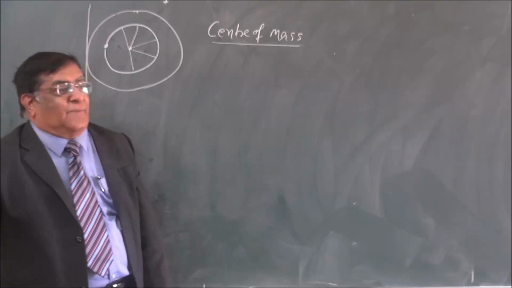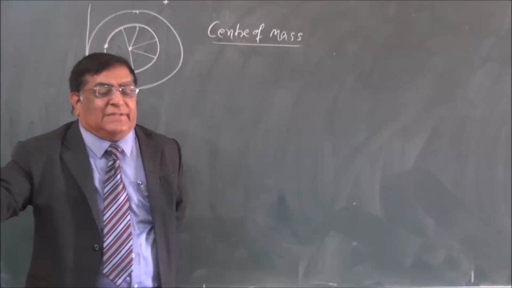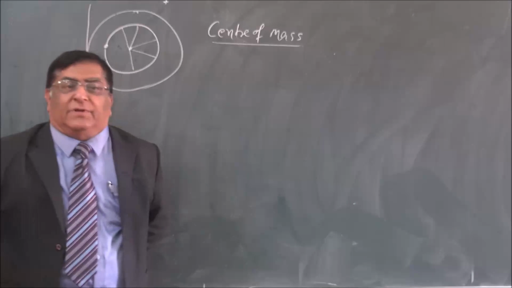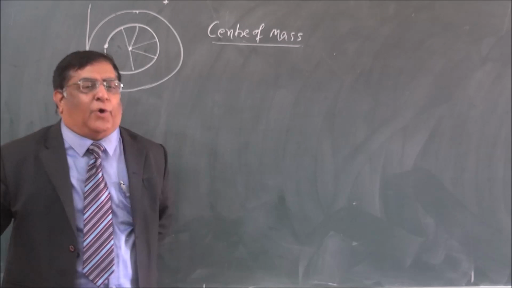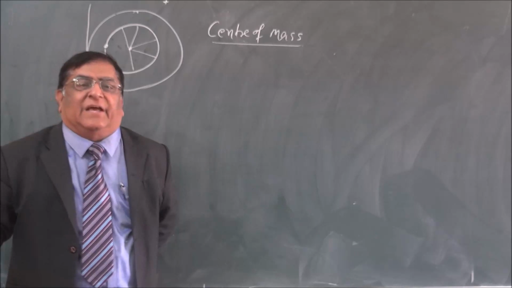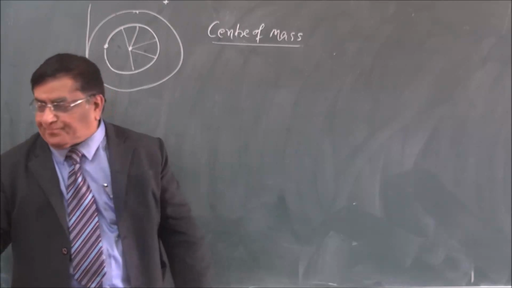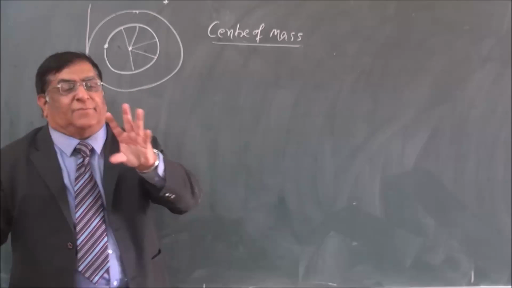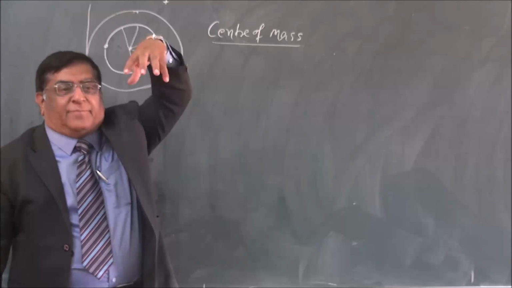So, center of mass, once again. Center of mass is a point such that if we apply force on all members of a body, there will be a certain effect on that body. There is a body containing 1, 2, 3, 4, 5 particles.